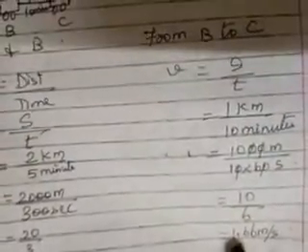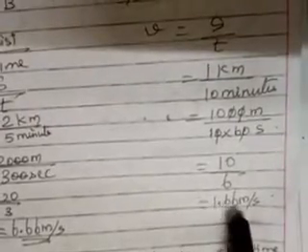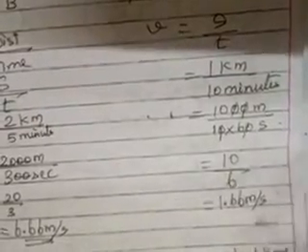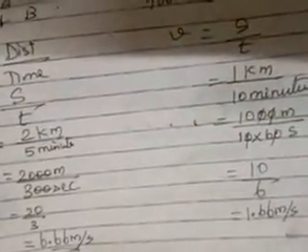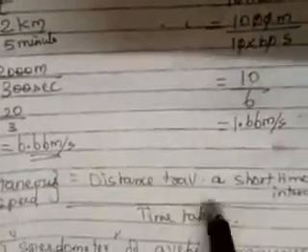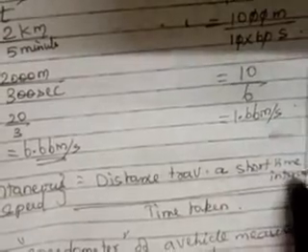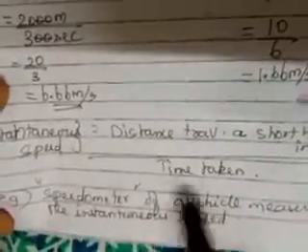The instantaneous speed from B to C is calculated as 1.66 meter per second. So this is the concept of instantaneous speed, or it is shortly given as the distance traveled in a short time interval by the time taken.